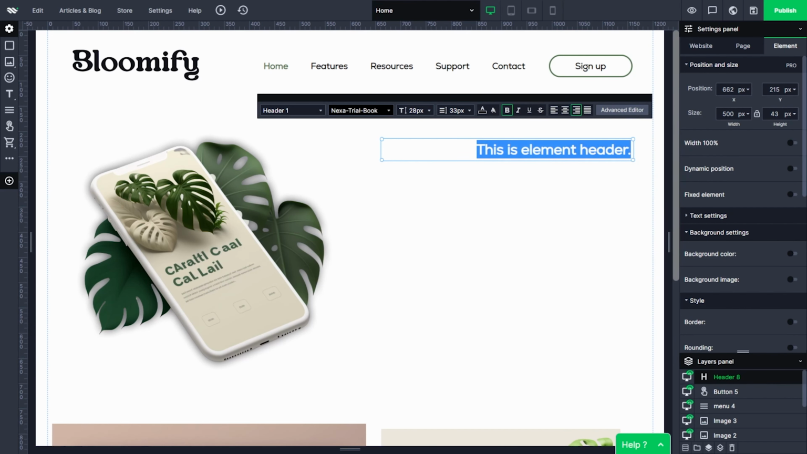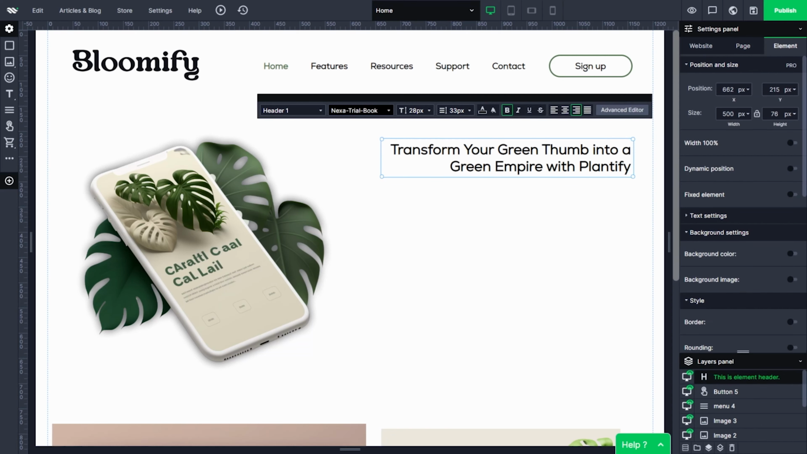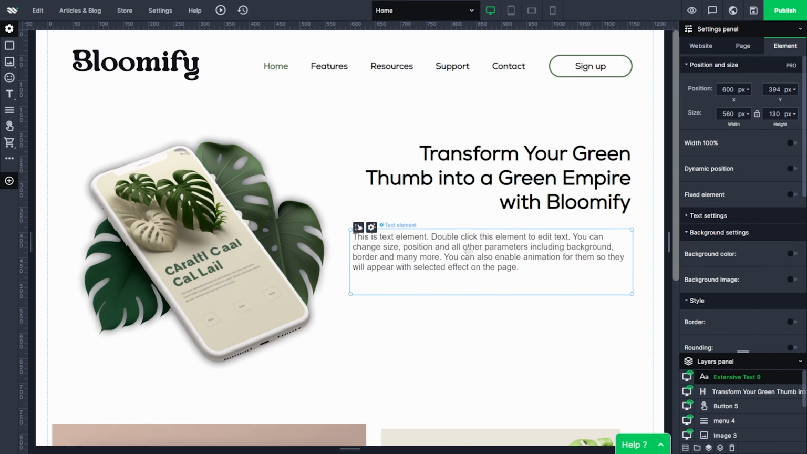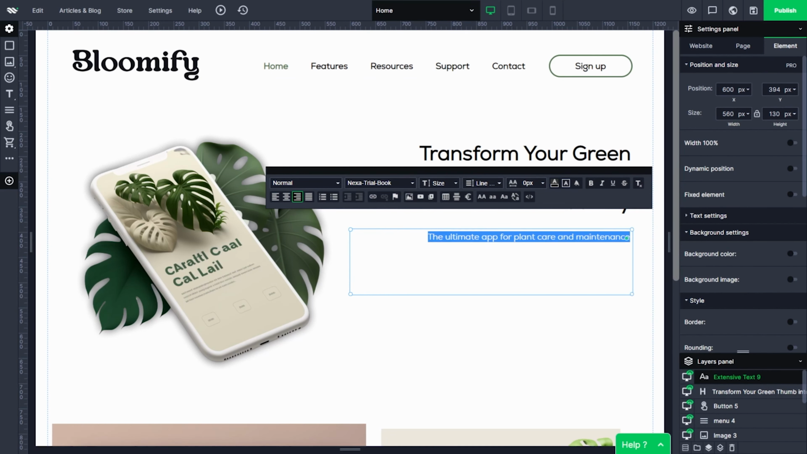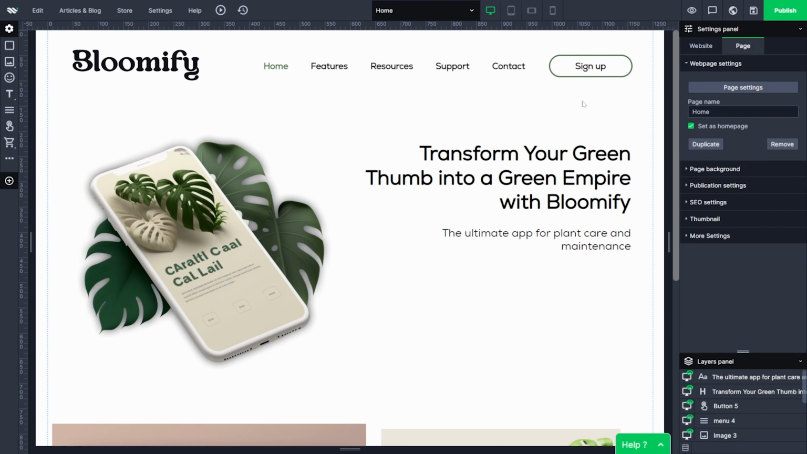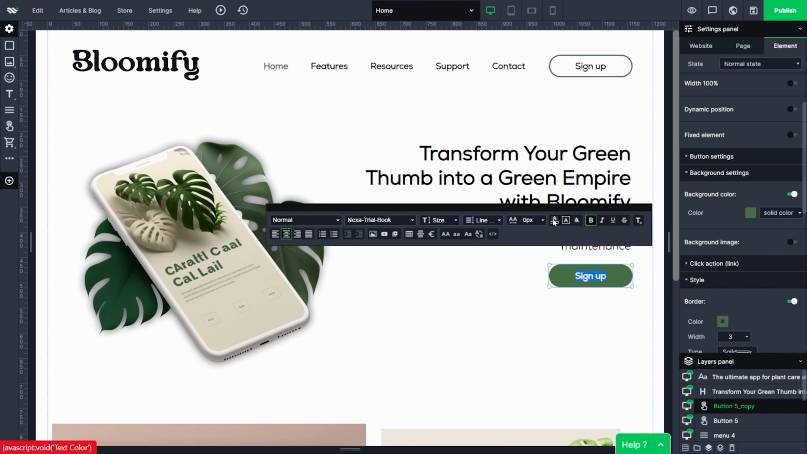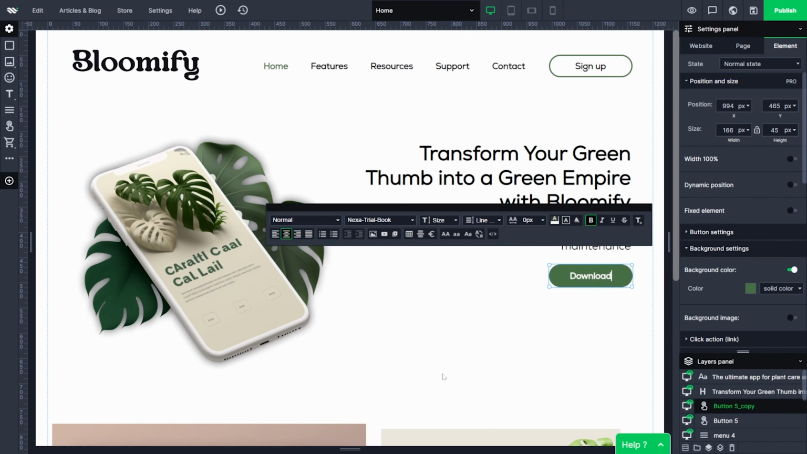And now I'm adding content. On the right, I'm putting all the text that was created by ChatGPT. Transform your green thumb into a green empire with Bloomify. I think it sounds nice. Sure, you can always work on this, but it was created by an AI tool. I didn't have to think one second about it, so that's really good.